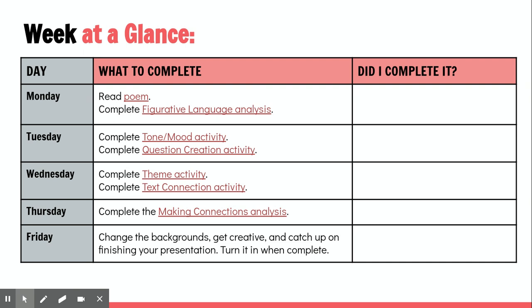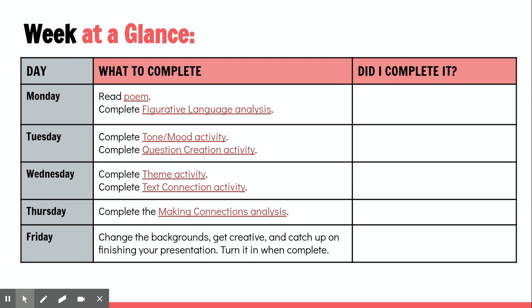For this week, this is what it looks like. Monday, you will read the poem, which is today, the new one that we're going to have you read for this week, and complete a figurative language analysis. Tuesday, on your asynchronous day, you will complete the tone and mood activity as well as the question creation activity.